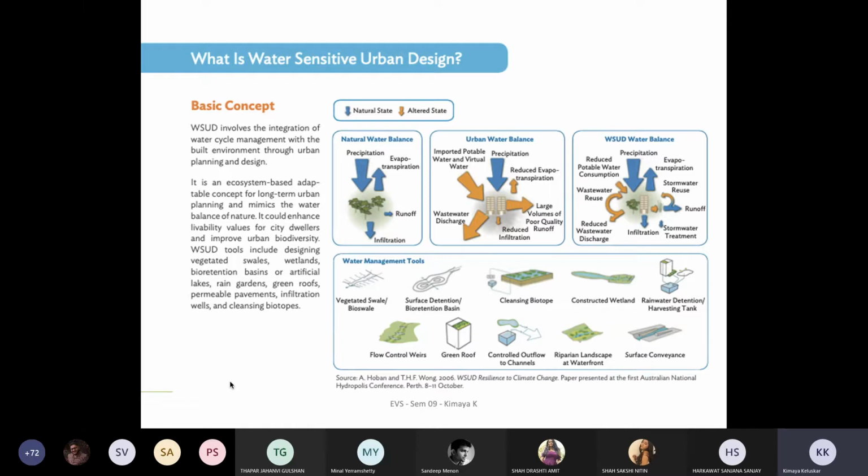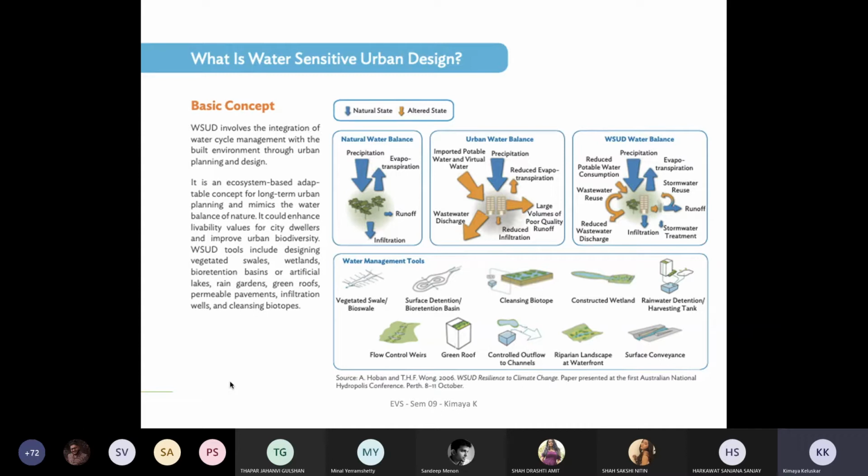Now, what does the WSUD water balance cycle talk about? It talks about precipitation, evapotranspiration and infiltration, which are the natural phenomena that are going to occur. But whenever there is a development which is water sensitive, it will allow certain runoff. It will also allow you to reuse the storm water. It will talk about responsible discharge of the wastewater and also reduce the consumption of potable water.